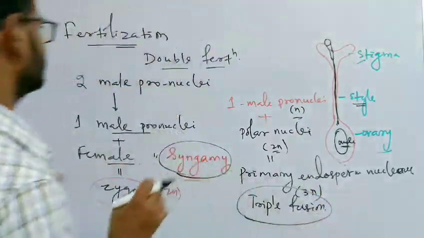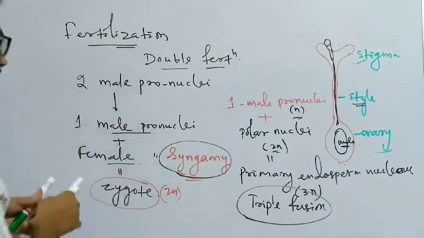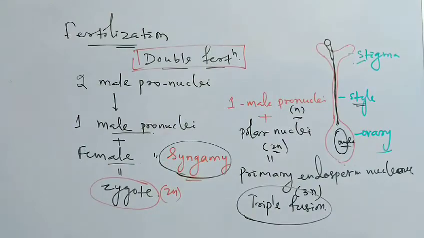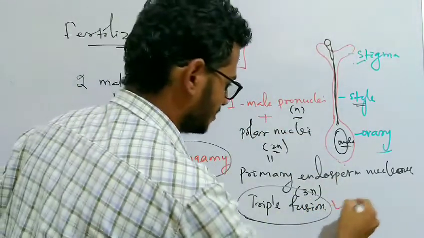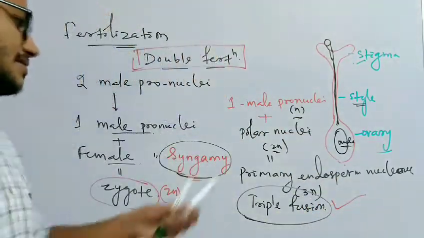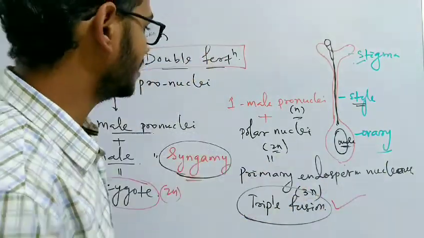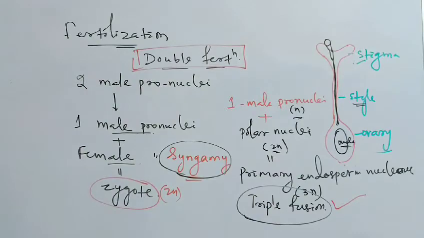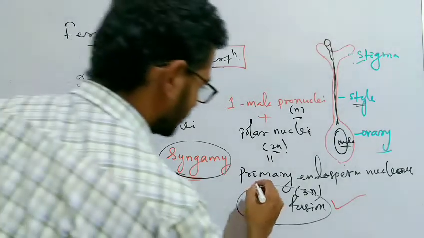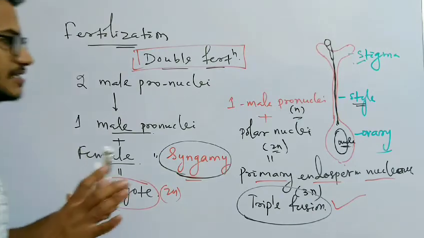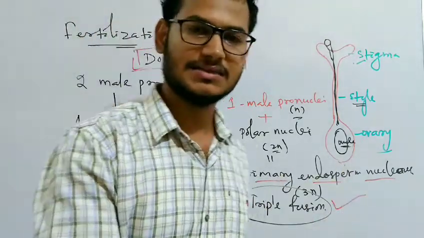That is why this type of fertilization is known as double fertilization, and this fusion is known as triple fusion because here 3 nuclei fuse with one another forming a triploid structure, that is the primary endosperm nucleus. Clear? So this is the event of fertilization.